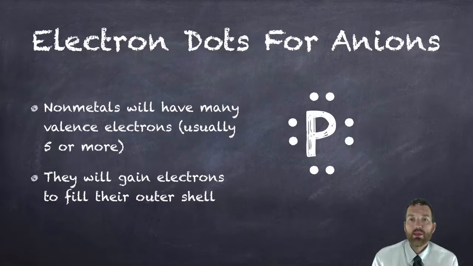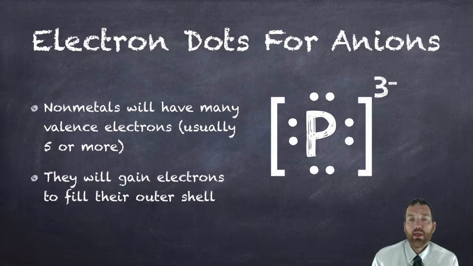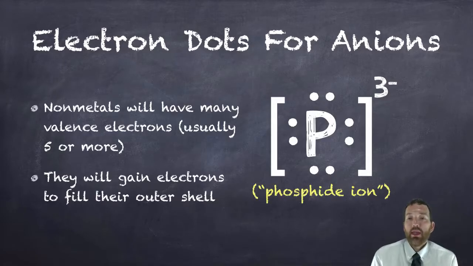When it gains those 3 electrons, what kind of charge is it going to have? 3 minus, of course. And the way you show that when you write the electron dot diagram for a nonmetal is you could write all the dots in 3 minus and that would be fine. But you might see these brackets that are around the elements. That's typically how you show an anion's electron dot diagram. And then you have to name it.